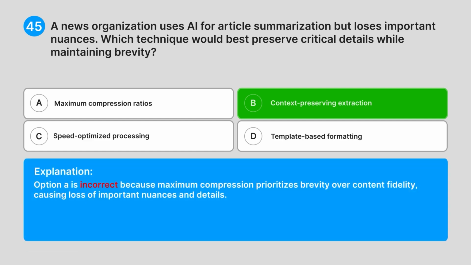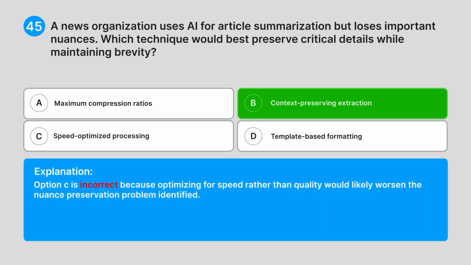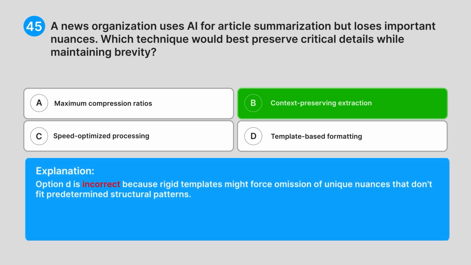Option A is incorrect because maximum compression prioritizes brevity over content fidelity, causing loss of important nuances and details. Option C is incorrect because optimizing for speed rather than quality would likely worsen the nuance preservation problem identified. Option D is incorrect because rigid templates might force omission of unique nuances that don't fit predetermined structural patterns.